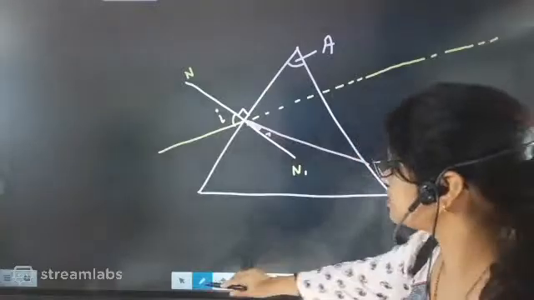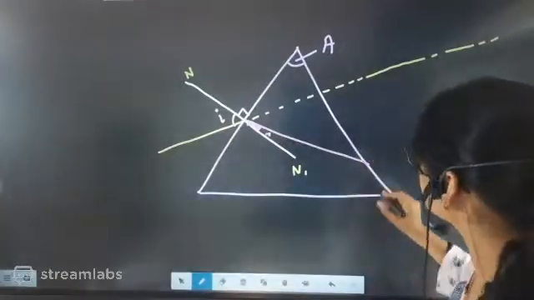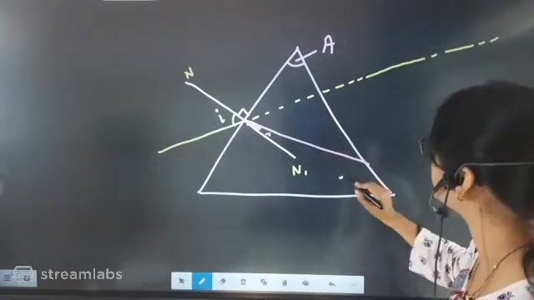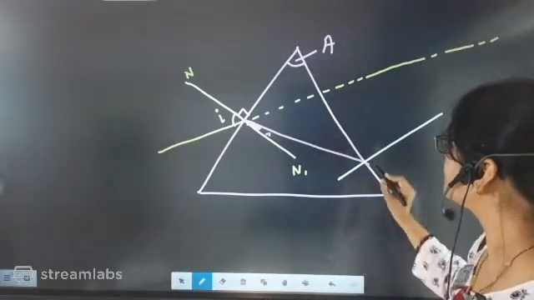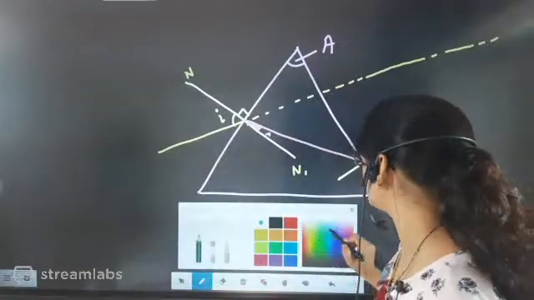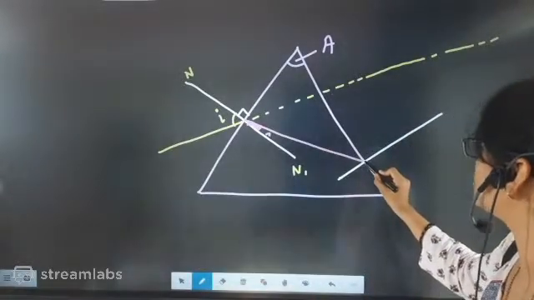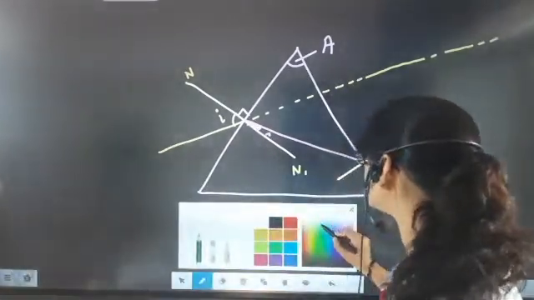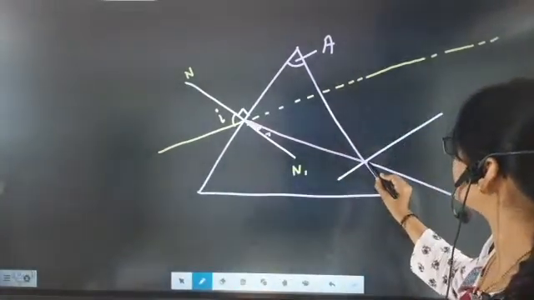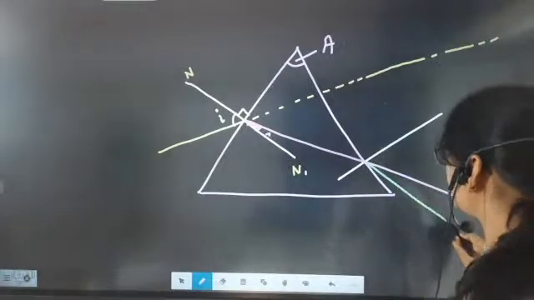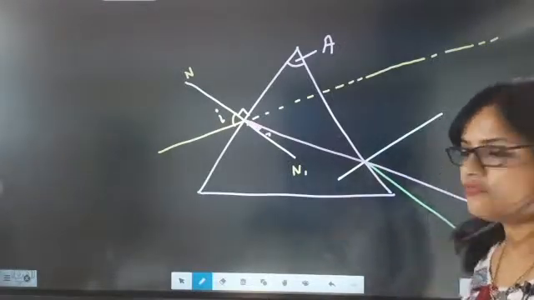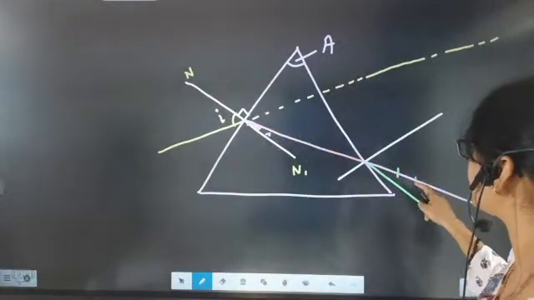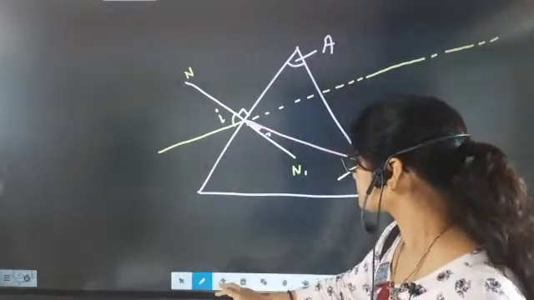Now another normal. Look here. So this is another normal, and we are going to draw the other normal like this. So now the light was supposed to go like this. But what happened? The moment light comes out from the medium, it will bend away from the normal. This was the expected movement of the light.